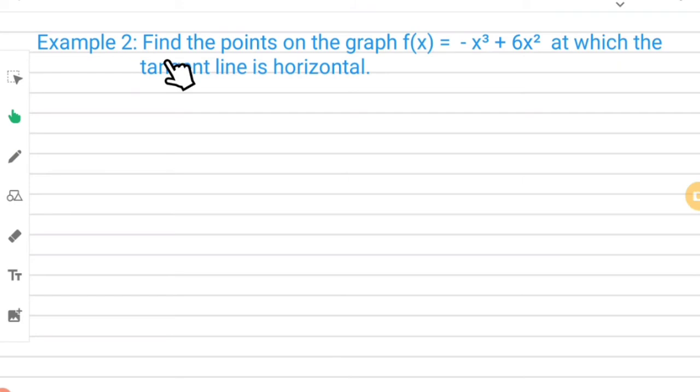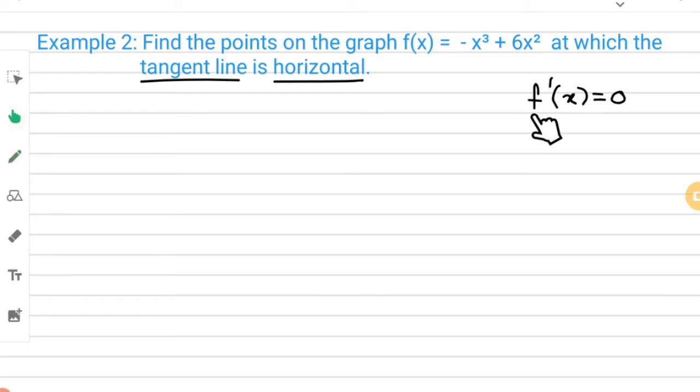Example 2. Find the point on the curve f of x is equal to minus x cube plus 6x square at which the tangent line is horizontal. Here they have given that the tangent line is horizontal. That is, a tangent is a line which is parallel to the x-axis. If it is parallel to the x-axis, we know that f dash of x is equal to what?